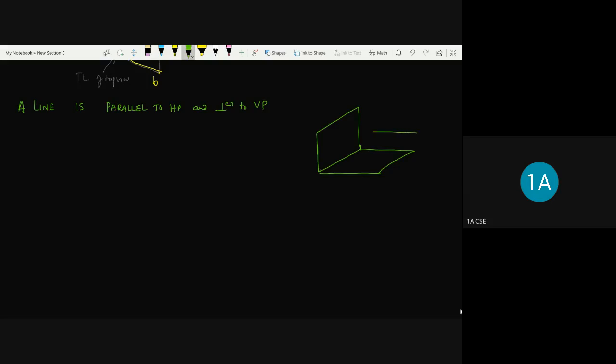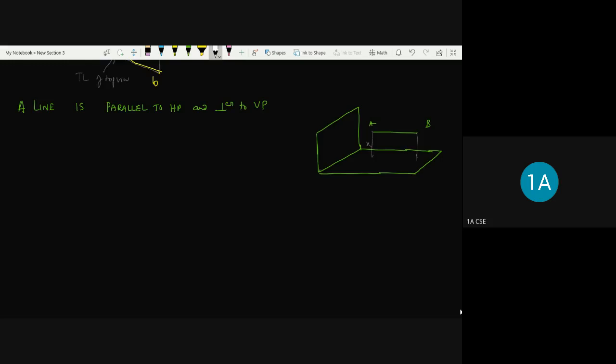So this is the line I have drawn AB, and the projection of this point from the horizontal plane is at a distance of x, and the B is also at the same distance from the horizontal plane.